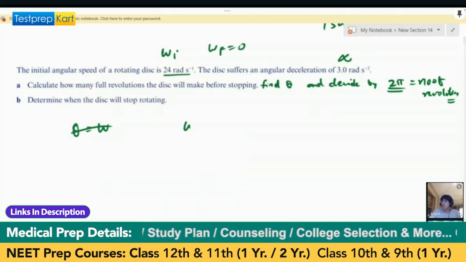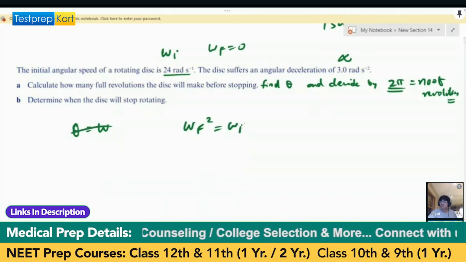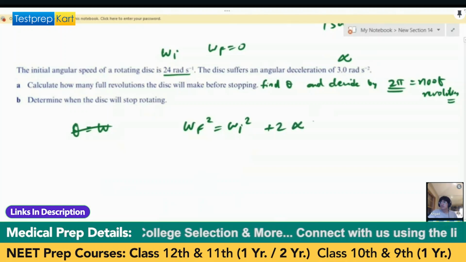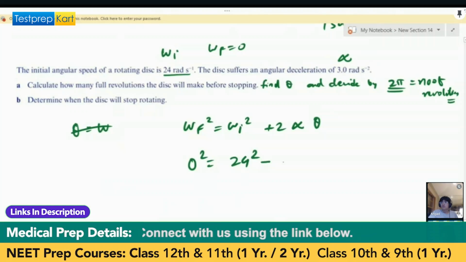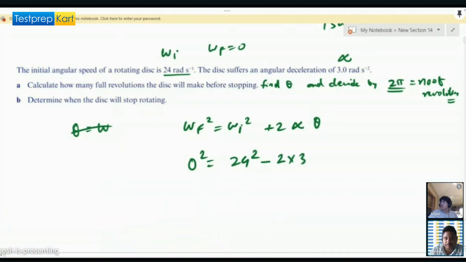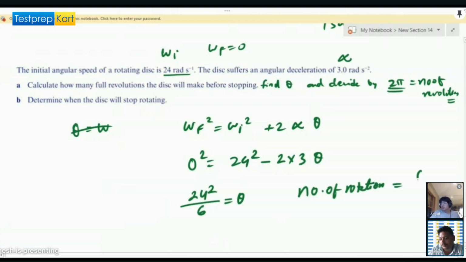So then we can say omega final square is omega initial square plus 2 alpha theta. This is theta, right? And to get the number of rotations, divide that by 2 pi.